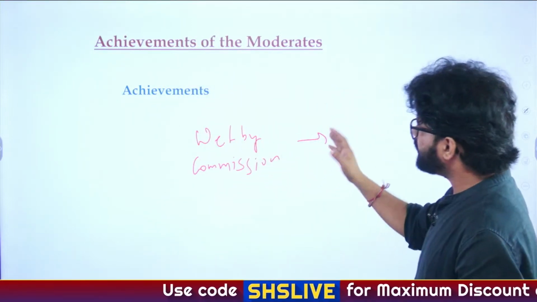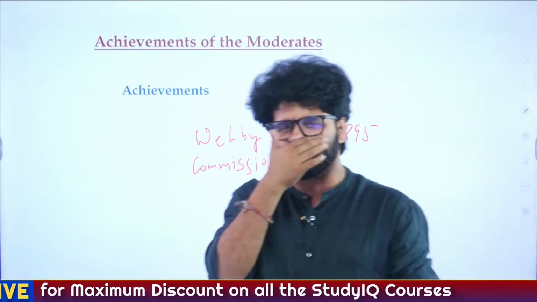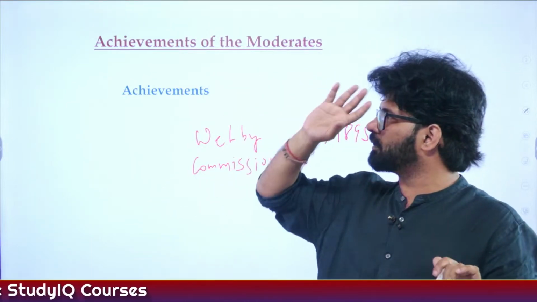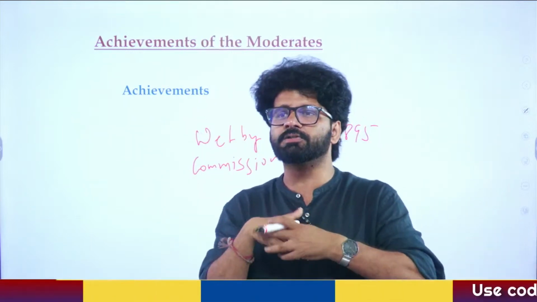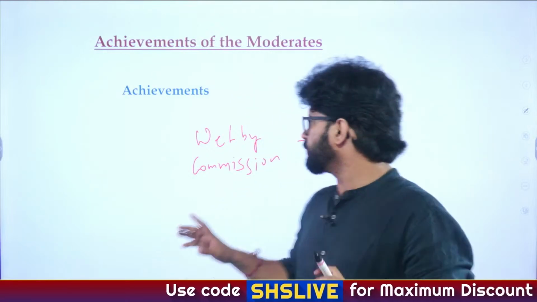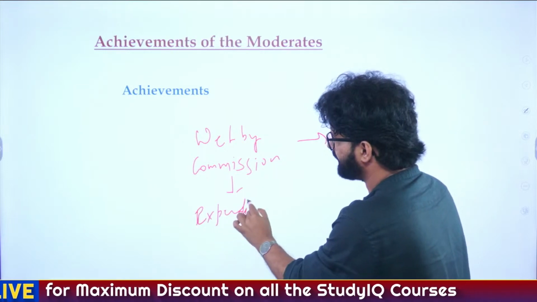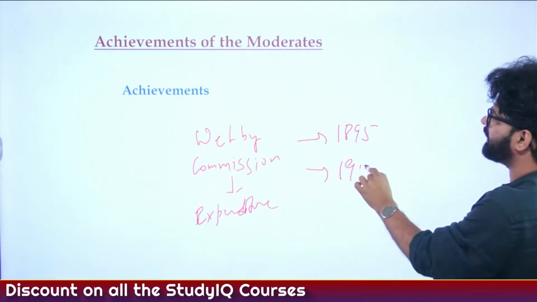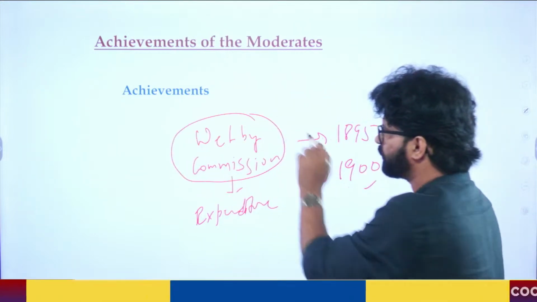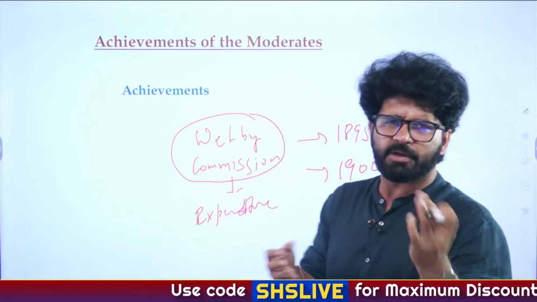So the Welby Commission was established in 1895 based on the continuous drain of wealth arguments of the moderate leaders. Indian leaders like Dadabhai Naoroji and others were of the view that Britishers have exploited us a lot. They have taken away a lot of money from us. So the Welby Commission was formed on expenditure. Formed in 1895, it submitted its report in 1900, and that is also one of the achievements of the moderates. If you read the report of this commission, Dadabhai Naoroji appeared before the Welby Commission and many other Indian leaders also.